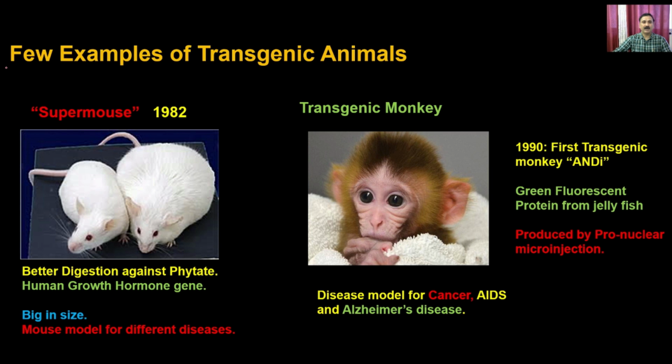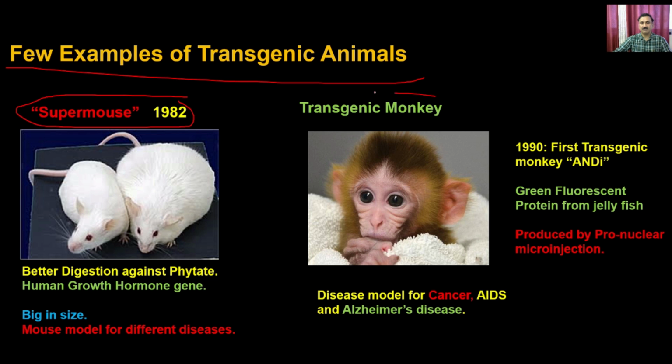Apart from that, you also have the transgenic mouse as well as the transgenic monkey. The transgenic mouse is very popular. Almost 90% of the transgenic animals produced by scientists belong to the mouse, because the mouse is very easy to manipulate, and there are several models already existing for the mouse, so adapting a transgenic animal to a particular condition is very easy. The first mouse model was developed in 1982, and it is called the super mouse.